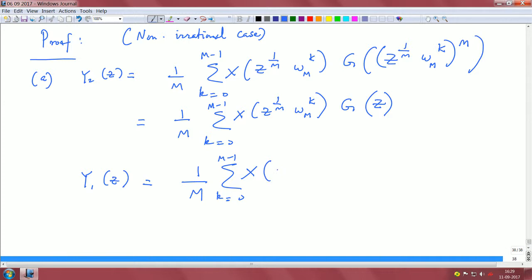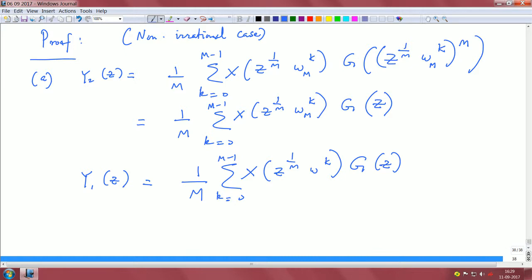You have to add those m copies that are basically stretched and translated, right. And now this times g of z is basically the overall response, right, overall frequency response.